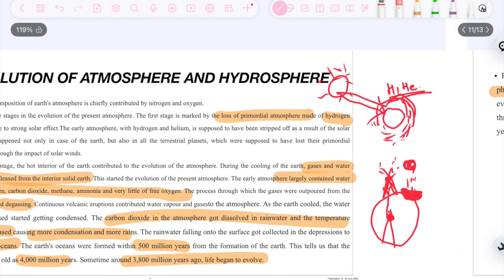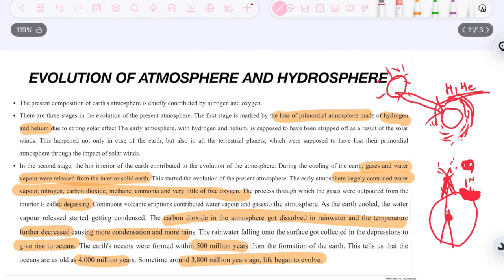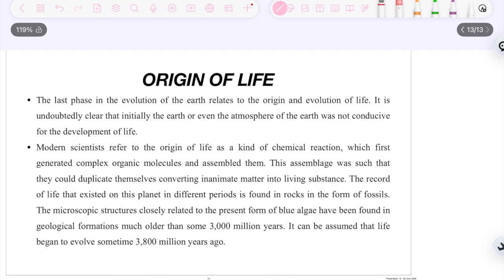So now we have seen the evolution of atmosphere, hydrosphere and lithosphere. The last topic that we have to study in this chapter is how the origin of life happened. Before starting that, let's look at a video.